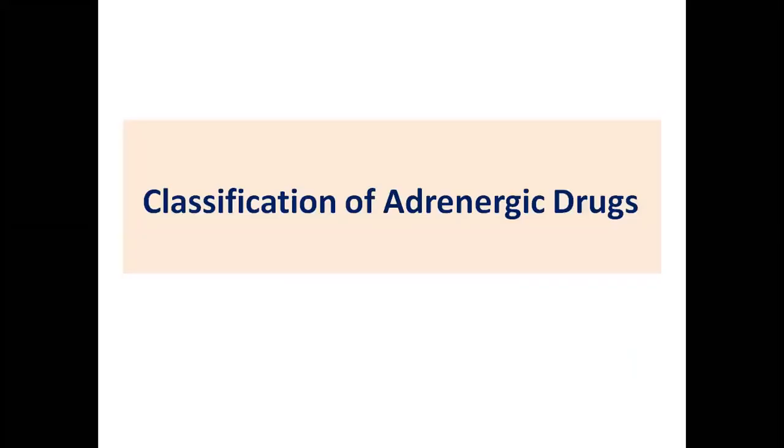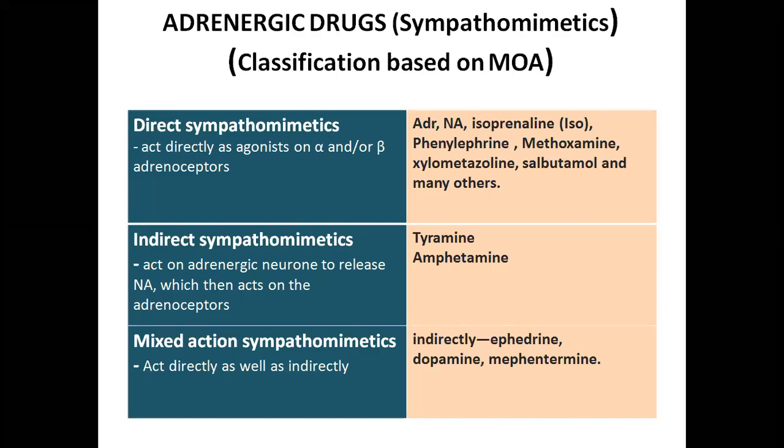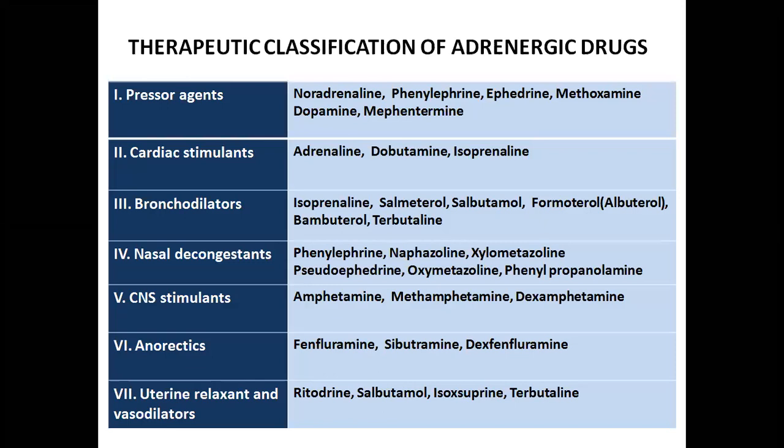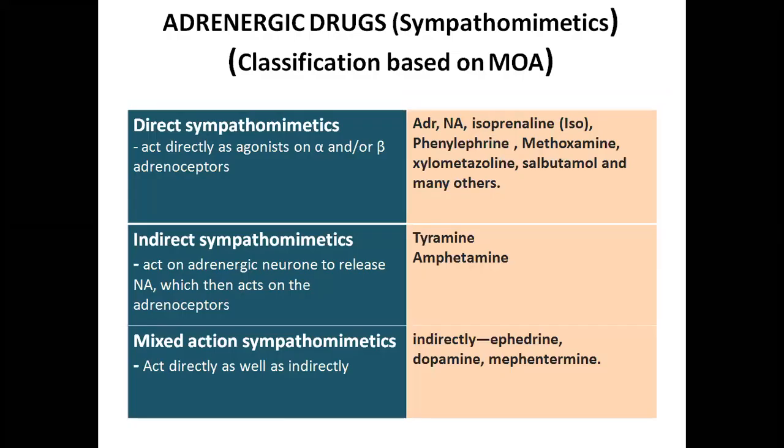Hi students, today we will learn about the classification of adrenergic drugs. The adrenergic drugs are also called sympathomimetics. We can classify them based on mechanism of action and based on therapeutic use. First, we will learn how adrenergic drugs are classified based on the mechanism of action.